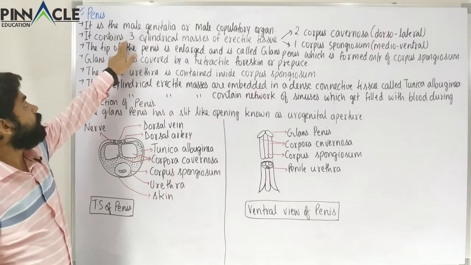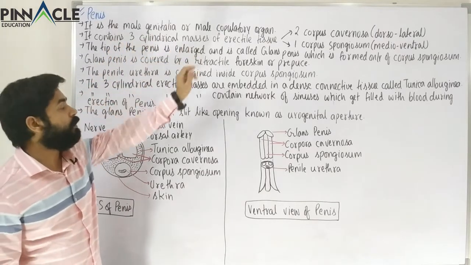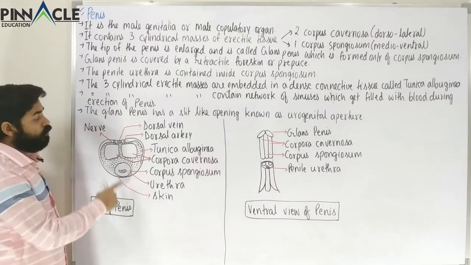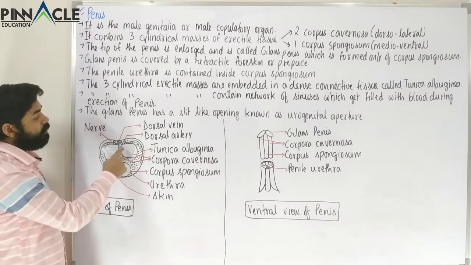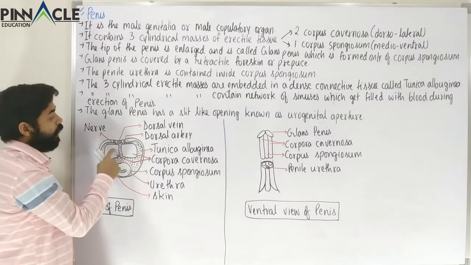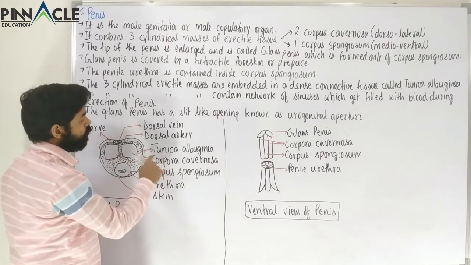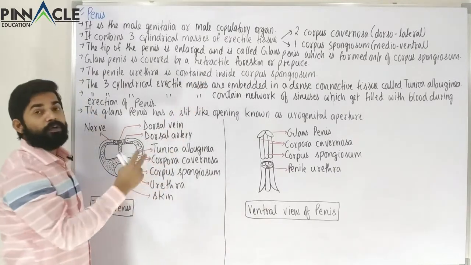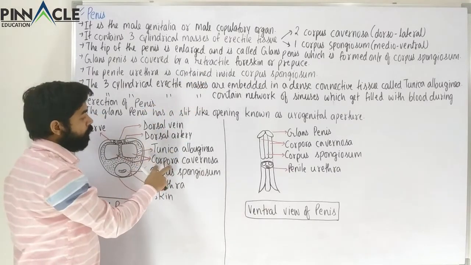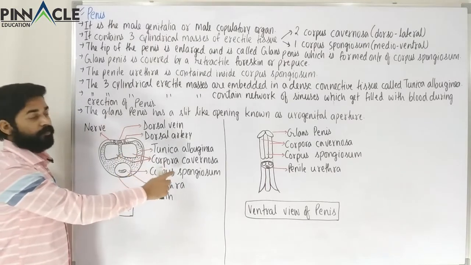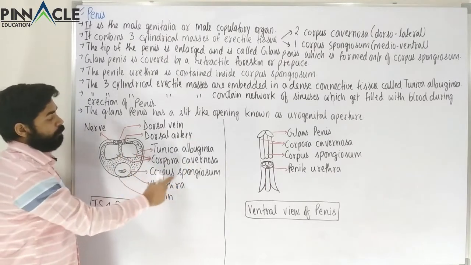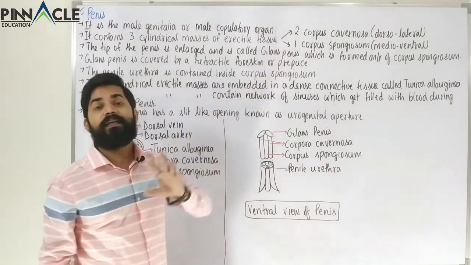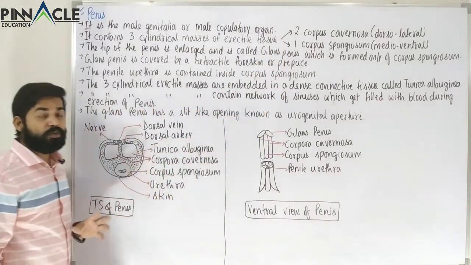So we can see three cylindrical masses of erectile tissue from the diagram. This is the transverse section of the penis. You can see these three cylindrical masses, and out of these, two are the corpora cavernosa. Corpora is the plural of corpus. So two are corpora cavernosa and one is corpus spongiosum. So a total of three cylindrical masses of erectile tissue are present.